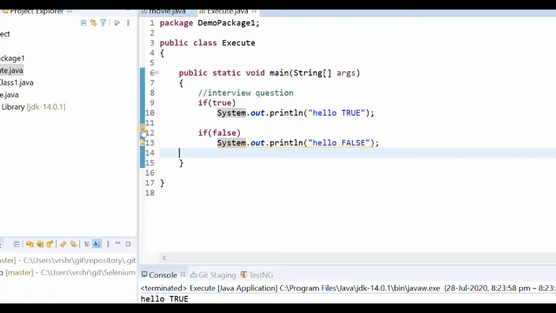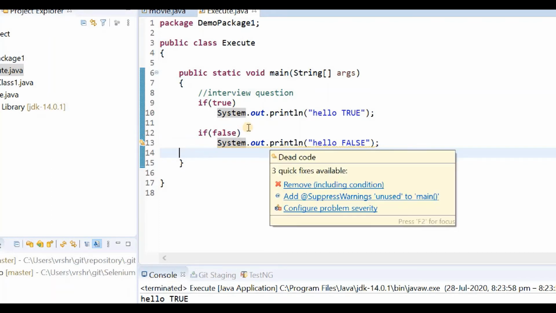Now over here you can see that Java is giving a warning that it's dead code. This code is not going to get executed, and hence it is saying to remove this code. Because it's not going to get executed, then why is it over here? So this is what the actual concept is behind the if loop.